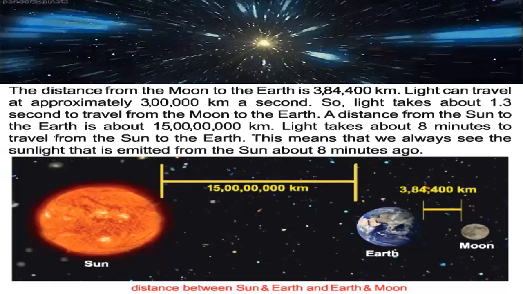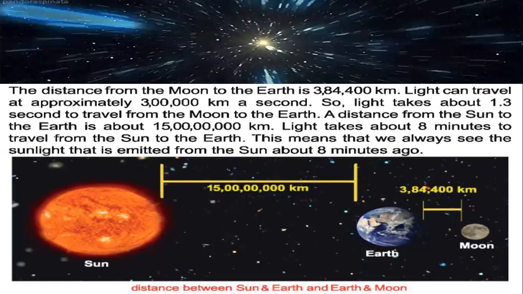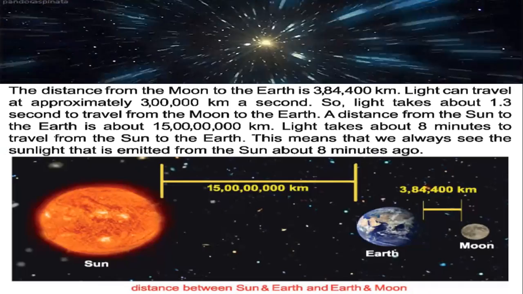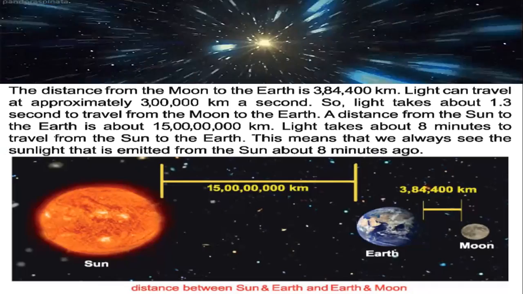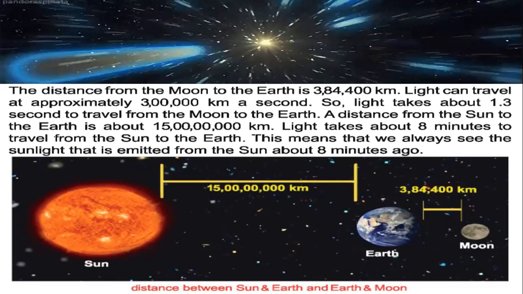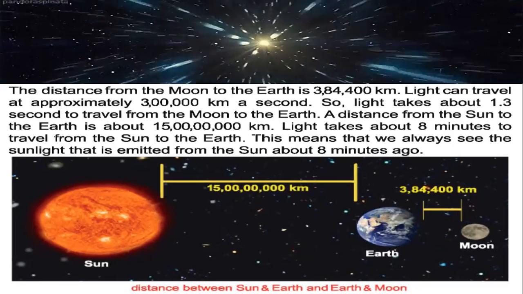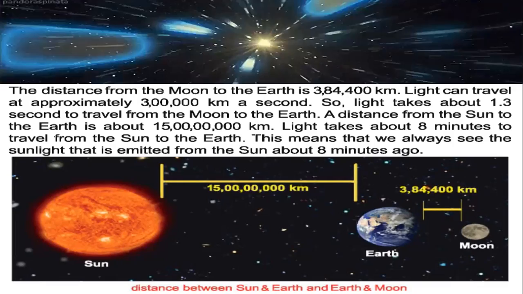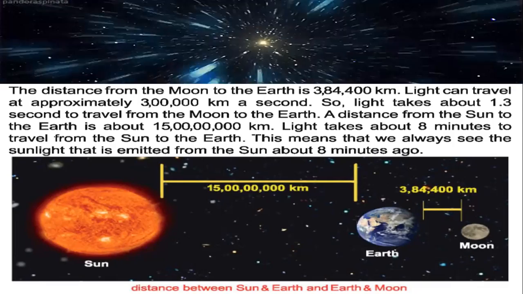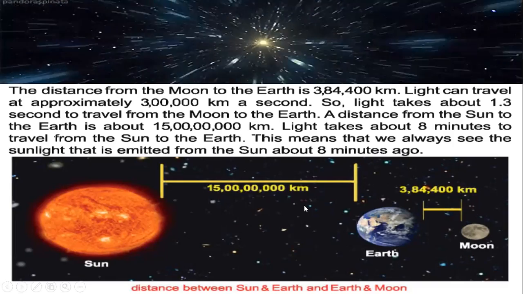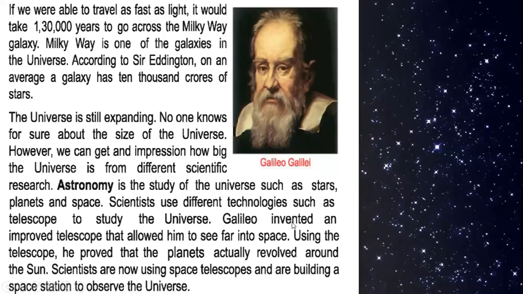The distance from the sun to the earth is about 15 crore kilometers. So light takes about 8 minutes to travel from the sun to the earth. This means that we always see the sunlight that was emitted from the sun about 8 minutes ago. Isn't it funny?